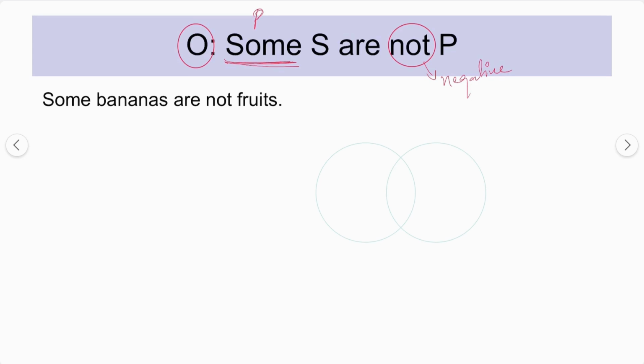So let's see the example. Some bananas are not fruits. In this particular case, let's take bananas as the subject and fruits as the predicate. So in this particular case the point is some bananas are not fruits. So this is the bananas and this is the fruits, right? So it's saying that some bananas are not fruit, meaning that the x should be here. Okay, so the x should be here.